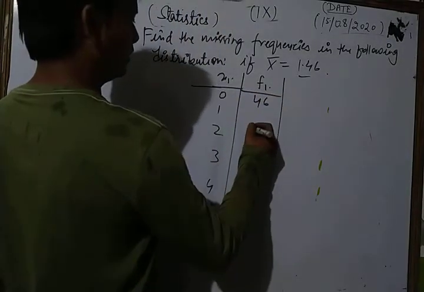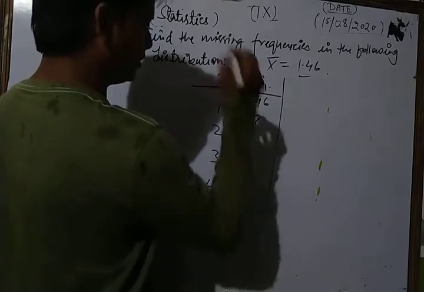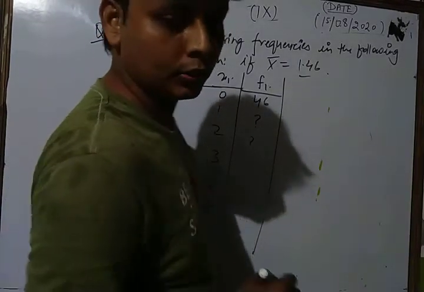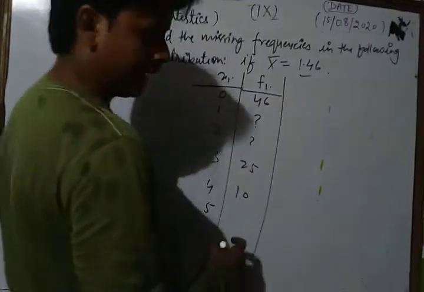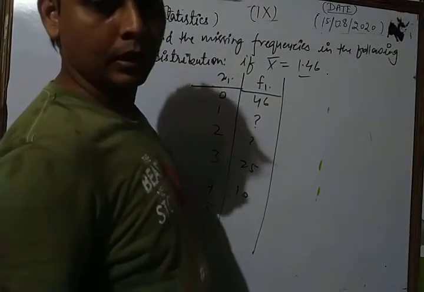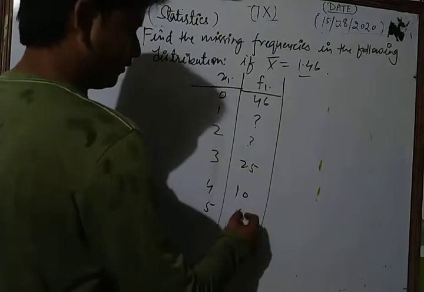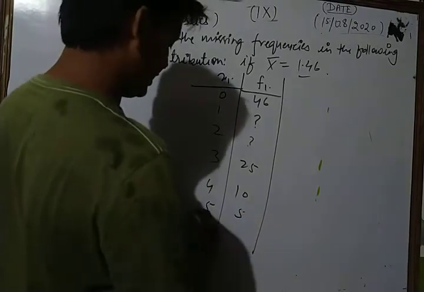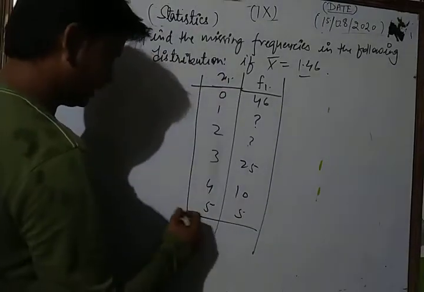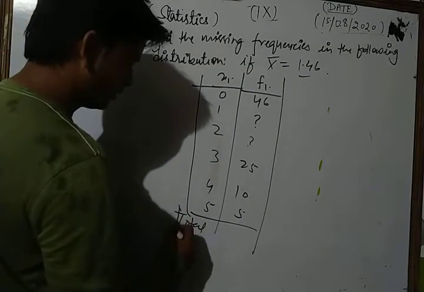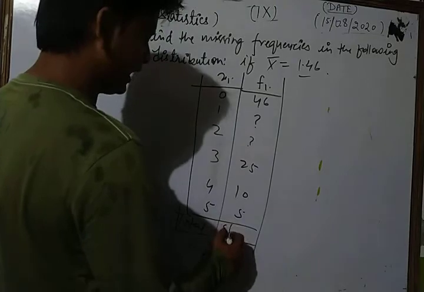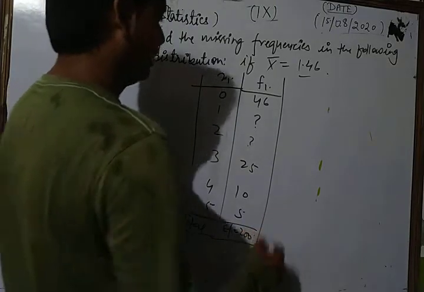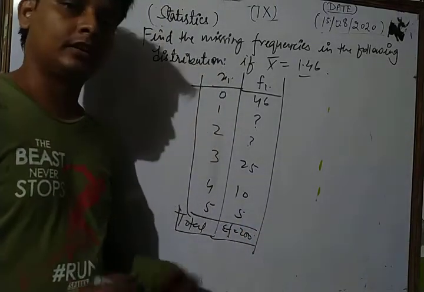46, question mark, 25, 10 and 5, and here we write total, and the total sigma f is given as 200. Dear student, this is the question here.